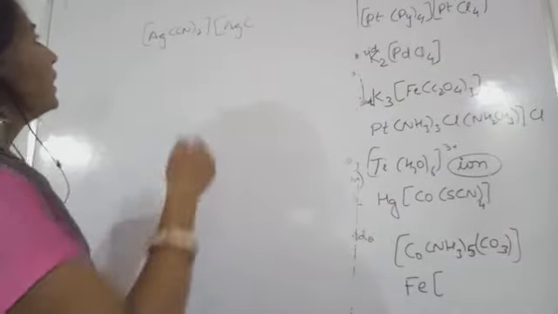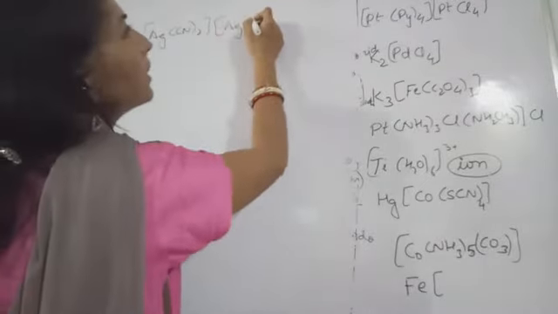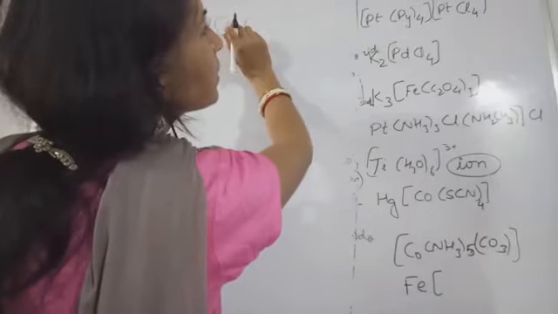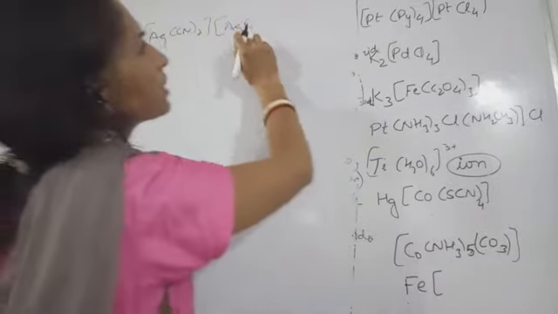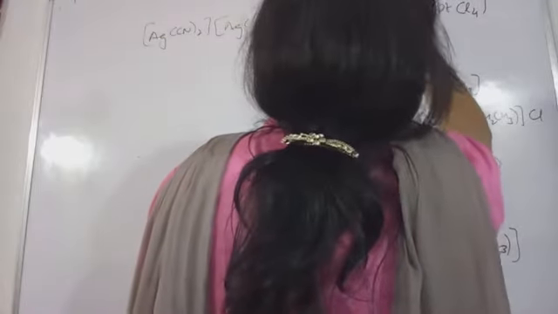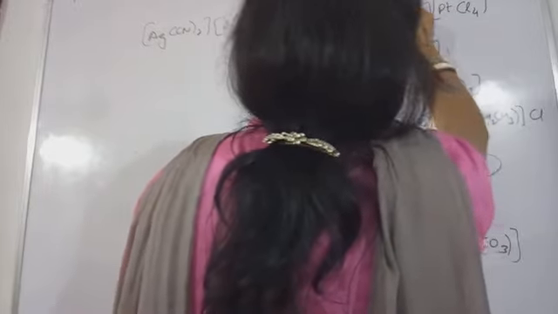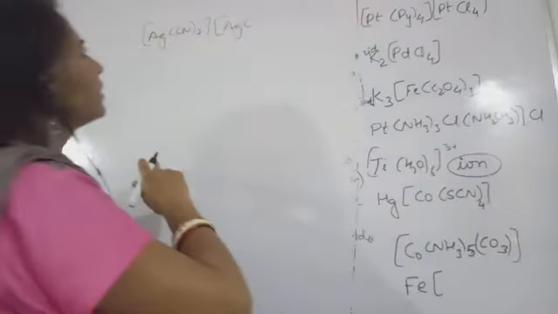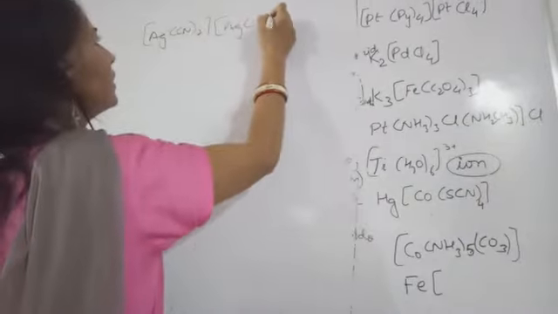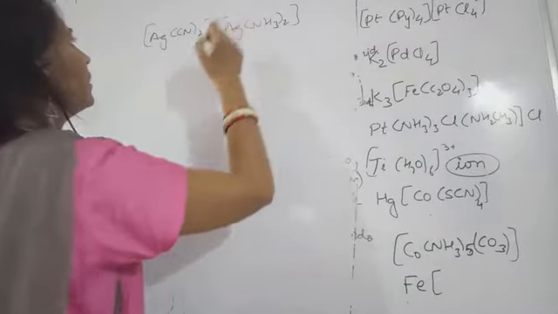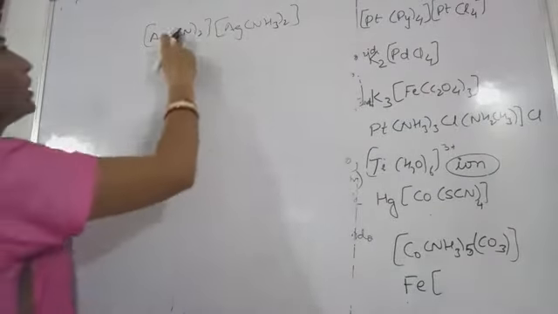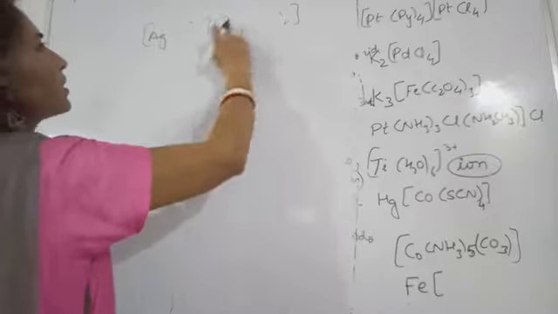Let's see here. NH3. In the first one, this is CN3, CN2, and in the next case, this is NH3. Okay. So you will have to write down here, wait.